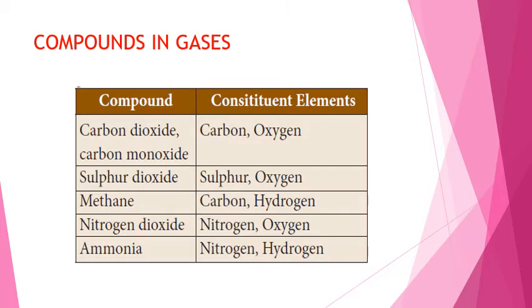Next is sulfur dioxide. The constituent elements present in sulfur dioxide are sulfur and oxygen. Next is methane. Carbon and hydrogen are the constituent elements of methane. Nitrogen dioxide. In nitrogen dioxide, nitrogen and oxygen constitute the elements. Then ammonia. In ammonia, nitrogen and hydrogen are the constituent elements.